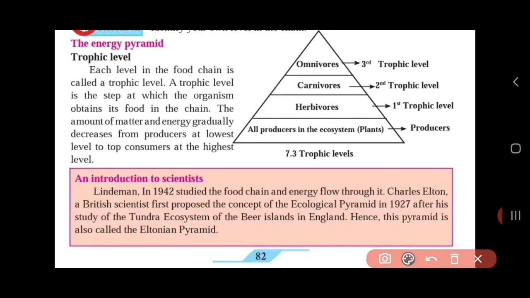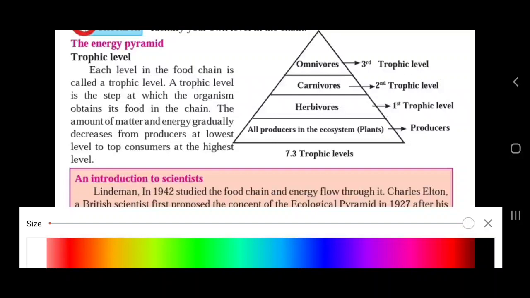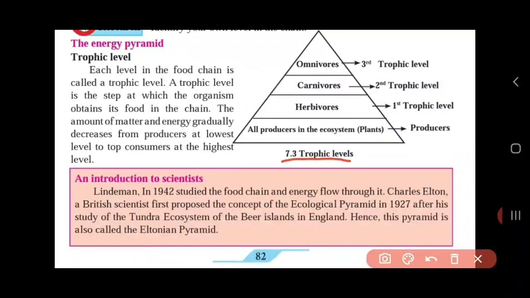So if you can see in the diagram 7.3, here it shows different trophic levels. So what is trophic level? As you can see in the statement, each level in the food chain is called as trophic level. So in the food chain, every level is termed as trophic level.